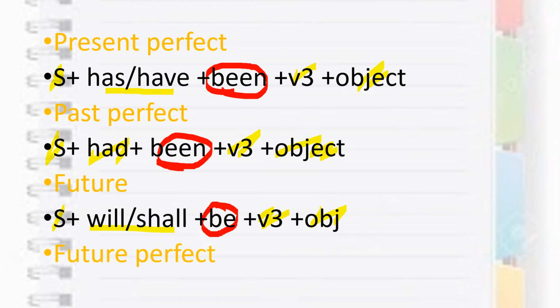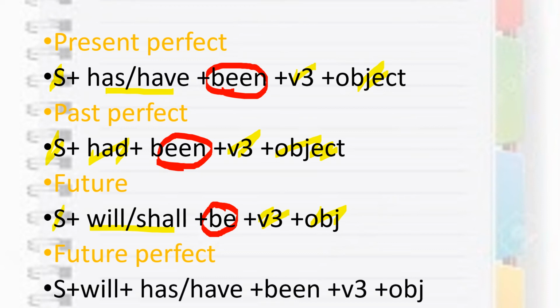Future, we know subject, will or shall plus we have perfect, so been will come, V3 plus object. See, subject we know has, have, been, because it is perfect. You will not say future, so write be. It is future perfect. So here it is like subject we know will, then has, have, because we are talking about perfect, then V3, then object.